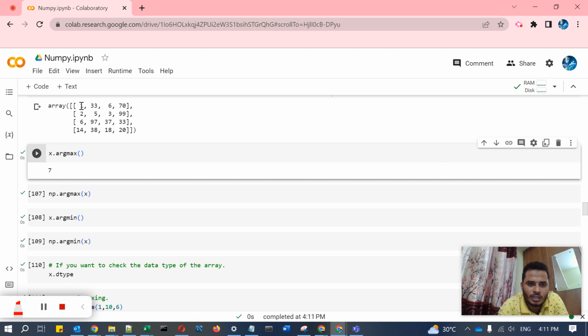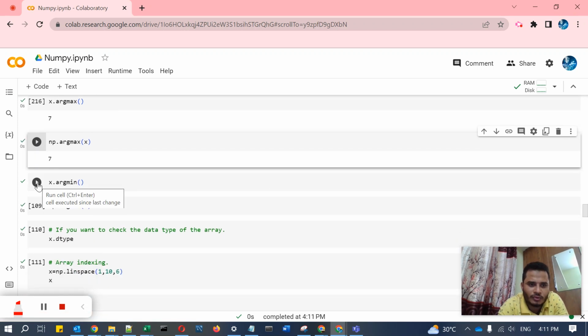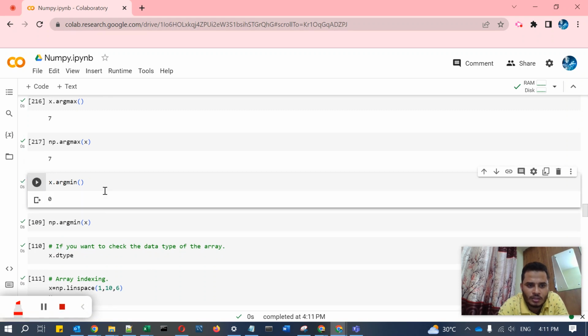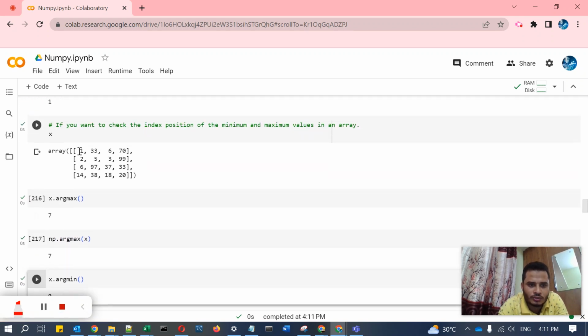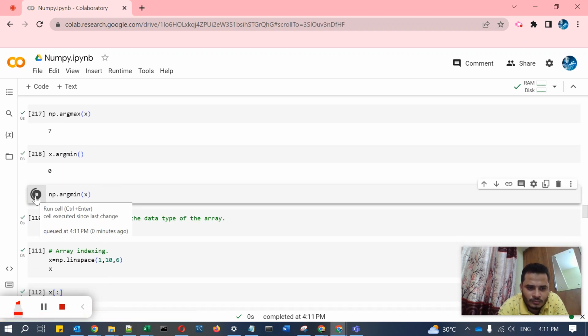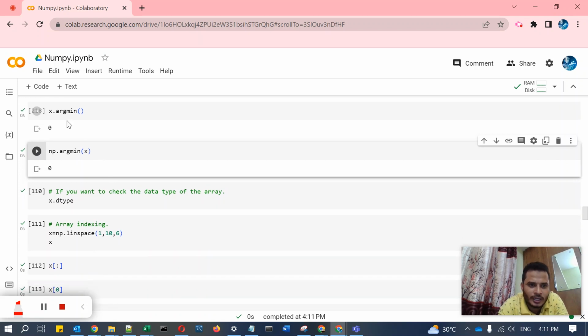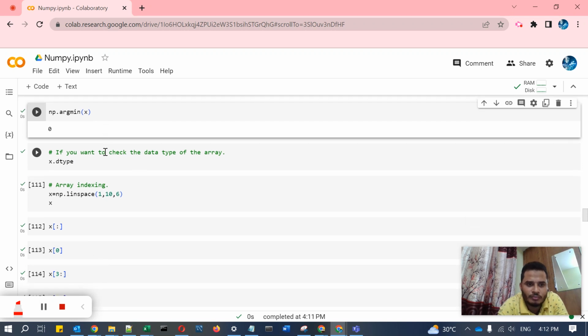Starting from here it will count to the 7th position: 0 1 2 3 4 5 6 7. np.argmax like this also you can check. For the minimum value it could be 0, so this is the 0th position. It is argmin, x.argmin. Like this you can find the index position of minimum values.